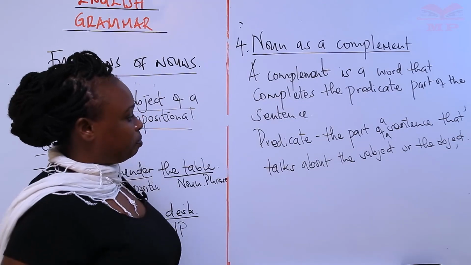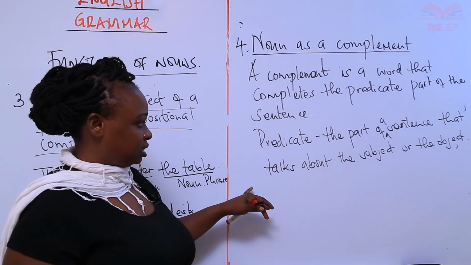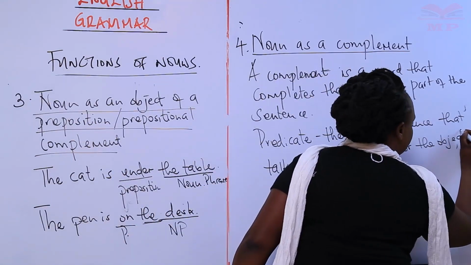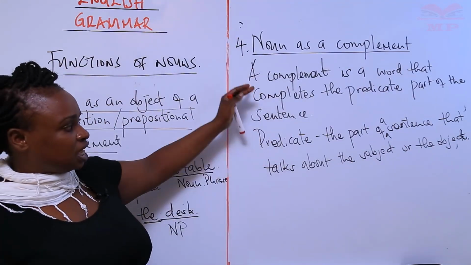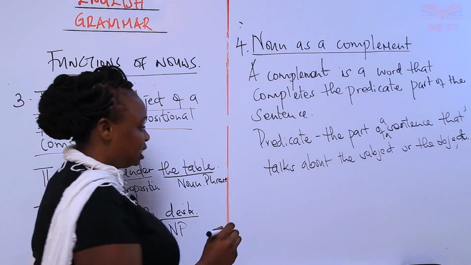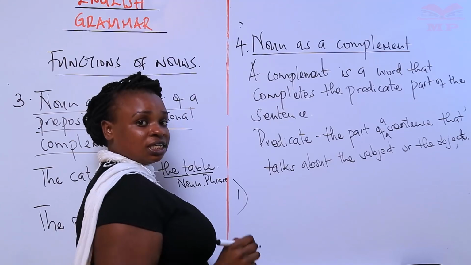Okay? The predicate is the part of the sentence that talks about the what? The subject or the object. I hope that is clear up to that point. So we are looking at now the noun functioning as a complement. And under complement, it can function as either a subject complement or an object complement.